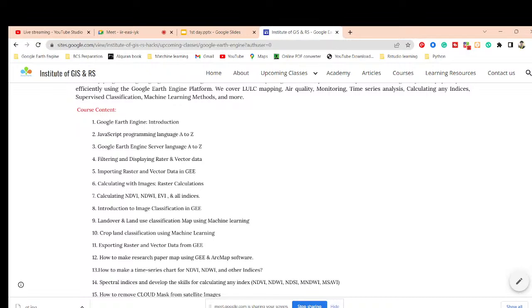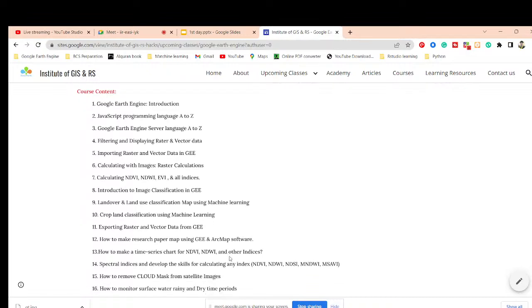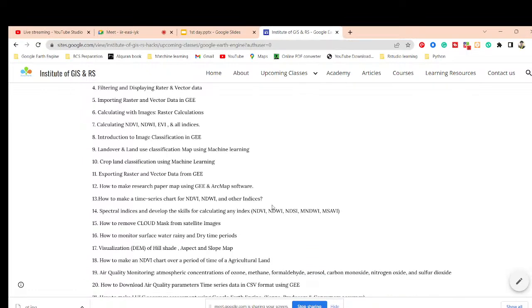Then we also try to discuss spectral indices and develop the skill for calculating any index such as NDVI, NDWI, NDSI, MNDWI, MASAVI. So this type of index you can easily calculate on the Google Earth Engine platform. And how to remove clouds from satellite images, we also try to discuss that.